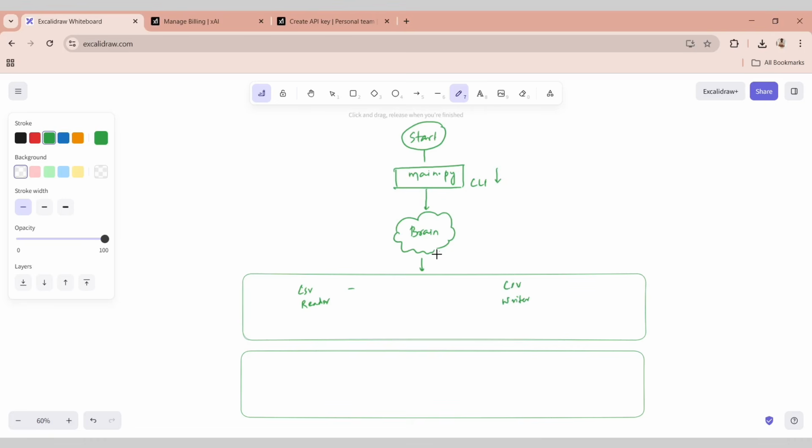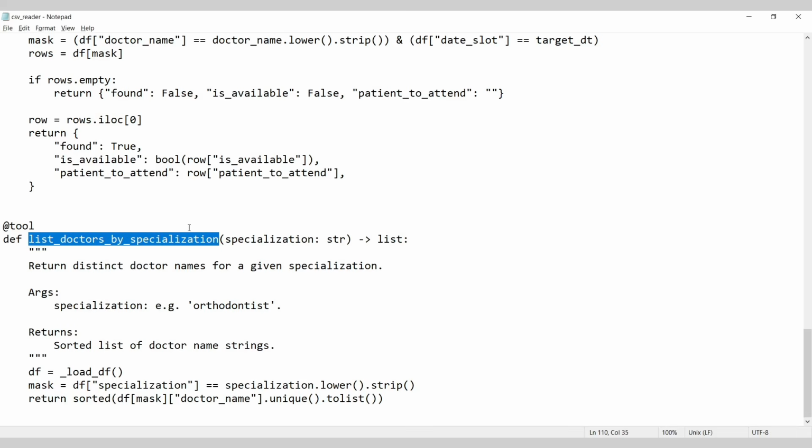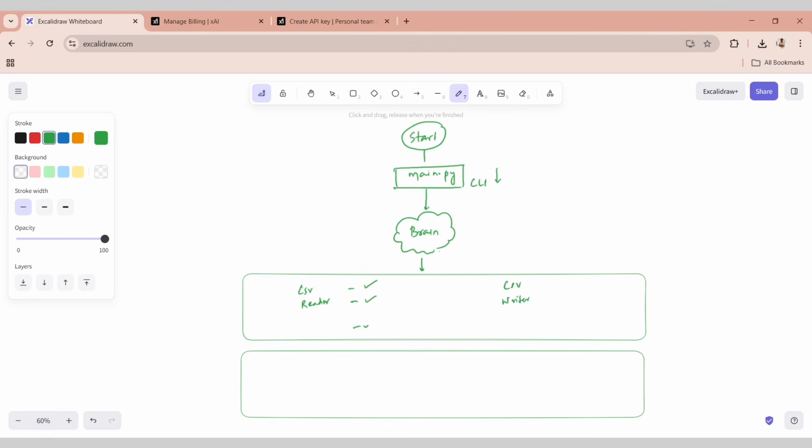Get appointments, get appointment by whatever, the 4 tools that we had, right? List doctors by specialization, and what was the third one? Let me write it down.